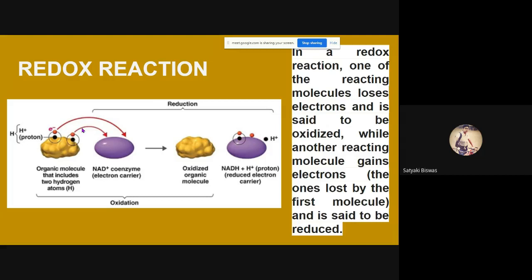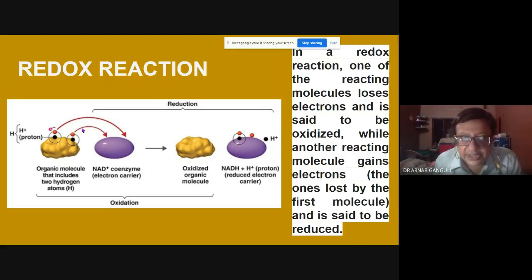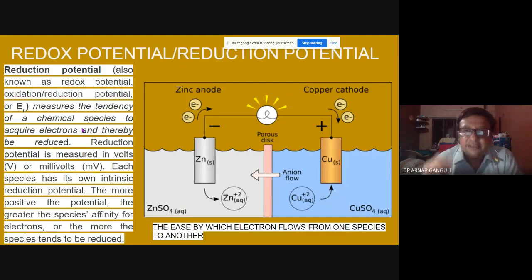Okay, sir. Let us go to the next slide. Now, along with this, there is another thing which you must understand before, that is redox potential or reduction potential. So why is this important? The reduction potential is the ease by which an electron flows from one species to another.